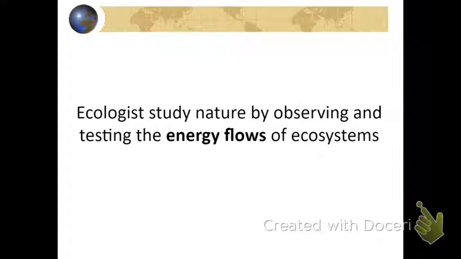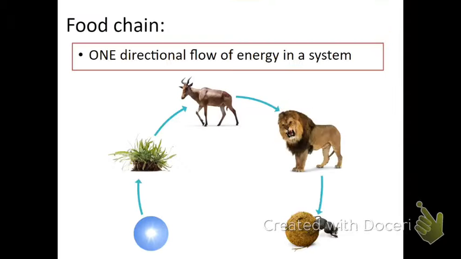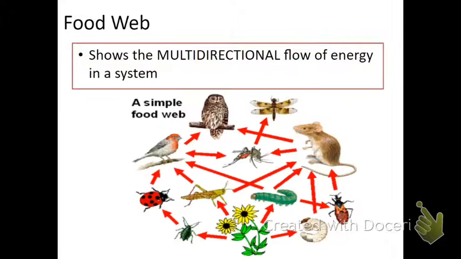So we are also going to be studying not just the flow of material, but also how energy flows through the system. Well, this is a food chain. This is basically a one-way flow of energy in a system. Notice how the arrows go from the higher energy, the sun, down towards the plant, and then from the plant to the primary consumers, from the primary consumers to the secondary consumers, and then down to either the detritivores or the decomposers. And then it goes around again. That's how the energy flows, and then it's re-emitted out to space.